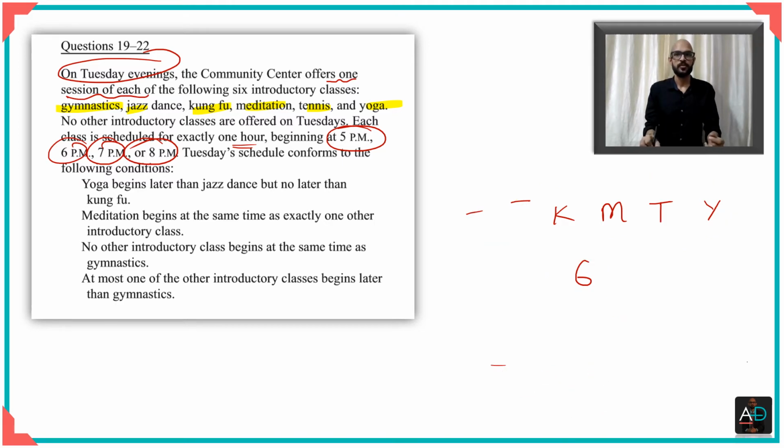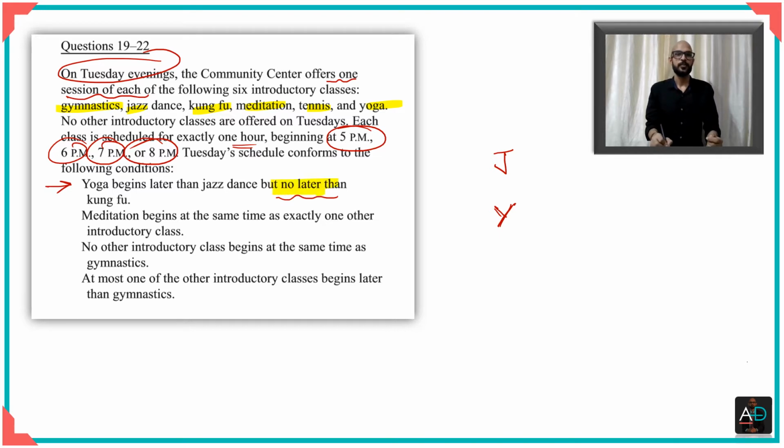Now let's look at the rules and add the details to it. Okay, so we'll look at the conditions. Let's start with the first condition, this one. It says yoga begins later than jazz dance. So yoga begins later than jazz dance means that jazz dance is before yoga. Okay, but no later than kung fu. Now what is the meaning of this no later than?